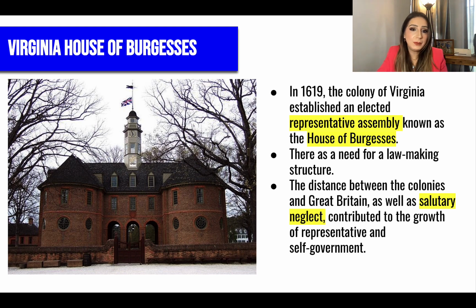They needed to be able to make rules and laws, and because the king was so far away and was busy doing his own thing, they allowed them to elect representatives to make rules and laws for their colony, so they could govern at a local level. It acted as a model for future legislatures, for future colonies who also wanted to establish a representative assembly.